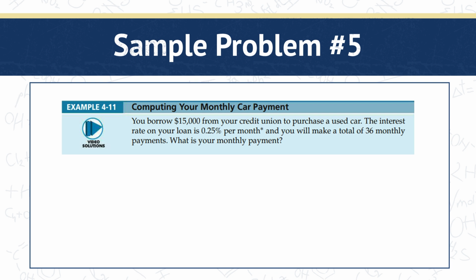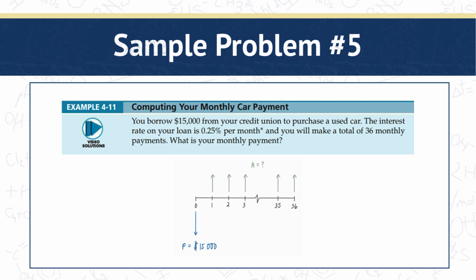And for our final problem, you borrow $15,000 from your credit union to purchase a used car. The interest rate on your loan is 0.25% per month, and you will make a total of 36 monthly payments. What is your monthly payment? Again, we first construct our cash flow diagram. In this problem, we notice that the end value of 36 is again pretty big, so we can use the method we used earlier wherein we add the staggered line in the middle to represent the periods in between.